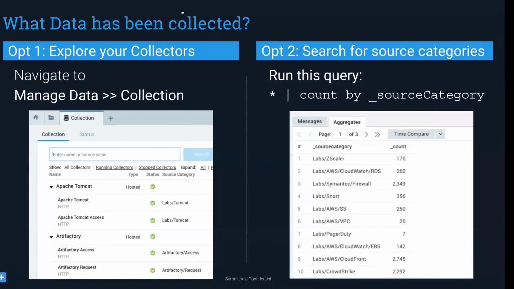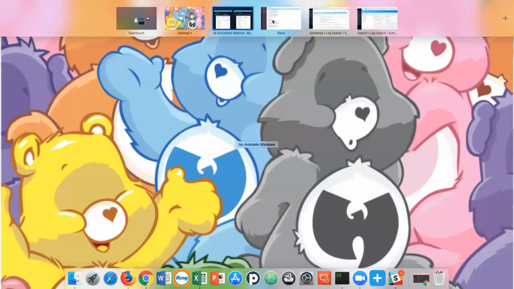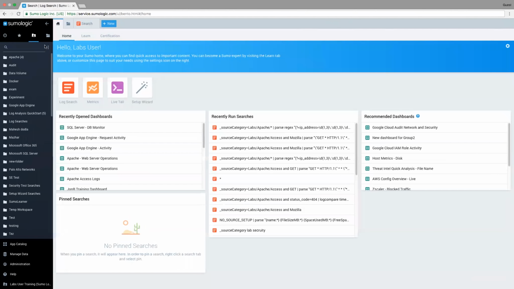Let me just find my window here. Oops, sorry about that. Here we go. So what I've done now is I've logged into Sumo Logic. Hopefully you guys have seen this environment before, but if you haven't, this is the first time you would, when you log in, you would be brought to this home page. We'll go over some of the tabs in a little bit, but I'm going to go ahead and just start to dive in here and show you where the information regarding the data that you want to analyze can be found.